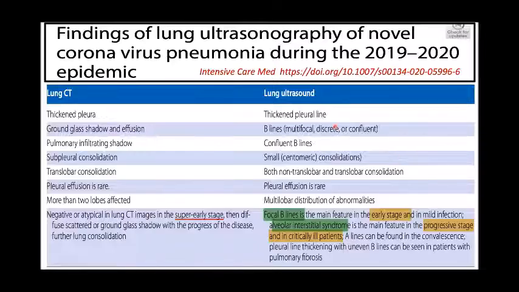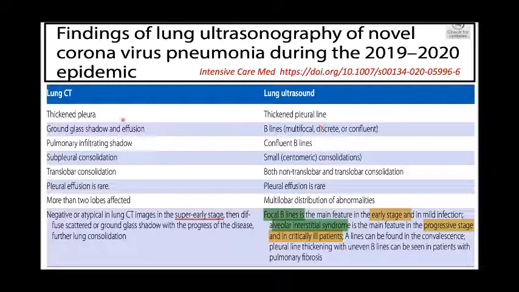Later, the Indian Intensive Care Society released a letter where they also correlated the CT findings of the lung and the ultrasound findings. Again, thickened pleura is seen. However, in the case of ultrasound, it is always a subjective estimation of the thickened pleura because you cannot measure the pleura, whereas in CT you can measure the thickness of the pleura.